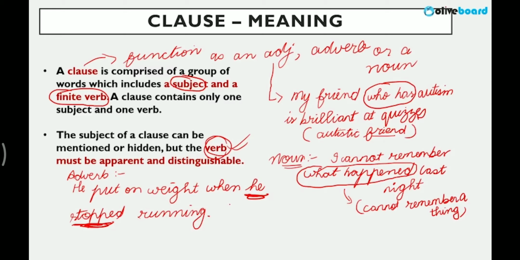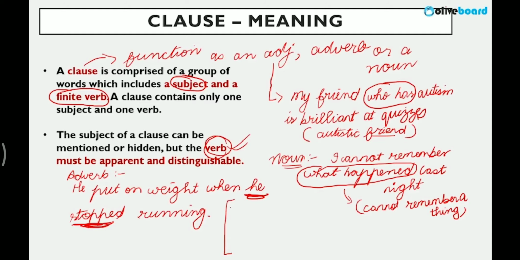So basically understand that a clause is very different from a phrase. A phrase doesn't have a subject and a verb, right? Here, a clause definitely has a subject and a verb. When she wakes up in the morning: "when she wakes up" will be a clause because it has a verb as well as the subject she. "In the morning" will be a phrase. There is no subject and there is no verb. So very simply, please understand the distinction.